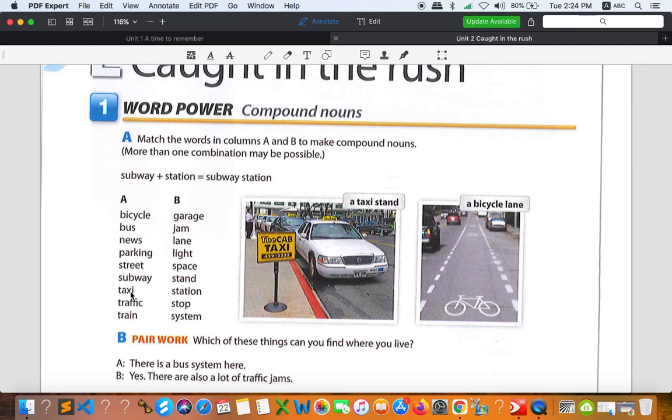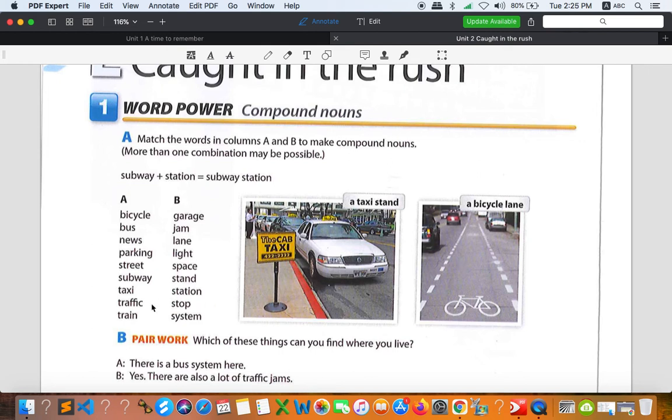Let's go on to next, taxi. We have taxi lane, so you can match taxi to lane right here, and taxi stand, as you can see in the picture. Okay, so only two. Taxi lane is a lane for only the taxi. Okay, hopefully they have bigger road, and then it can separate different vehicles, so that they have lane for a bike, lane for the car, lane for the taxi, and lane for the bus, things like that.